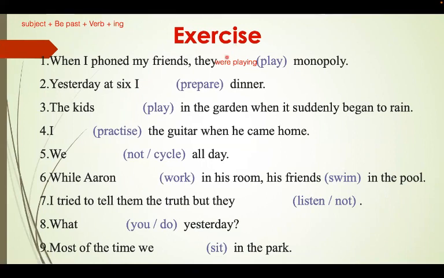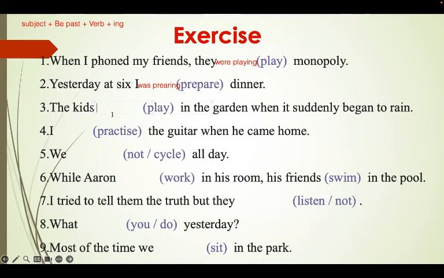So given that you already finished answering, let's correct together. Number 2, yesterday at 6, I prepared dinner. I was, and the verb is prepare, okay? Prepare and ing. I was preparing dinner, okay? I was preparing dinner.